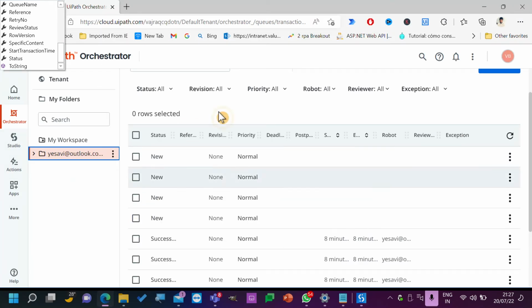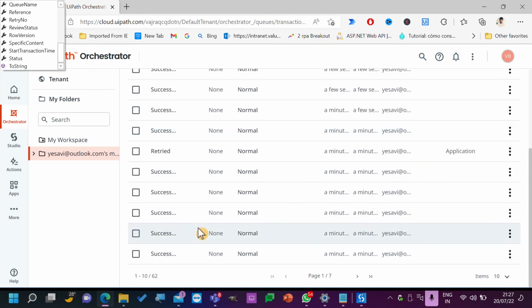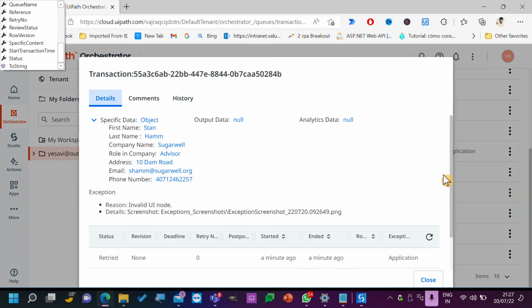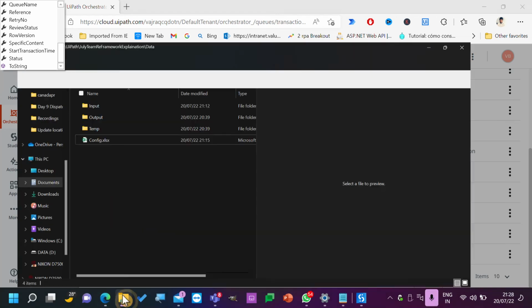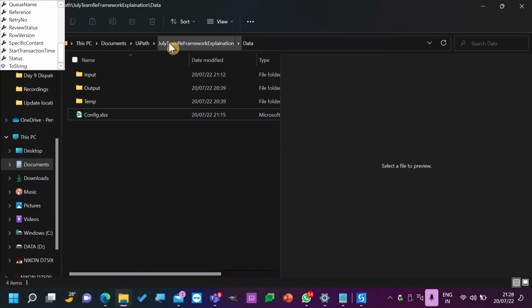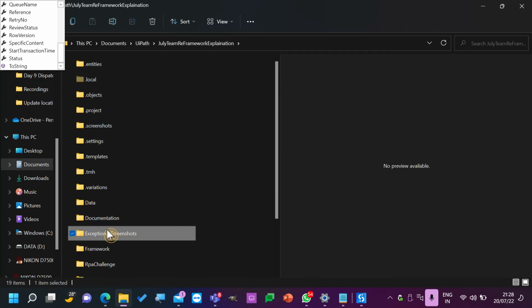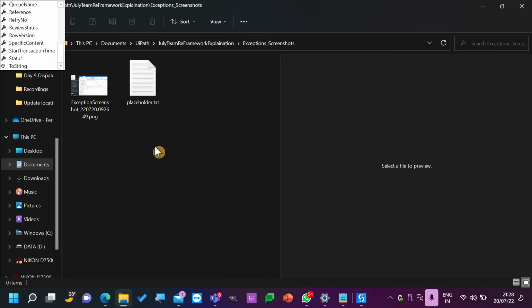If you observe here, there will be one item with retried status. And what did it set? View details: invalid UI node, and it's also giving me where the particular exception is. You can go into the folder, system exceptions, exception screenshots.